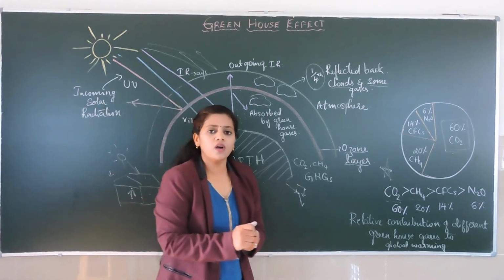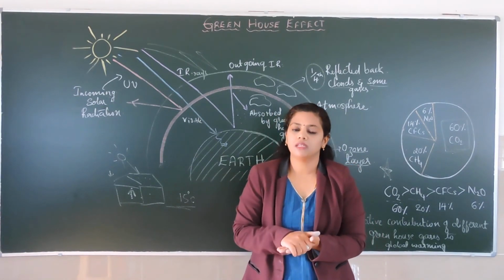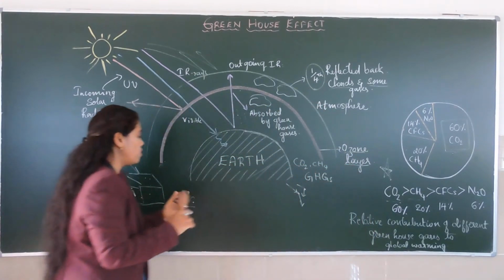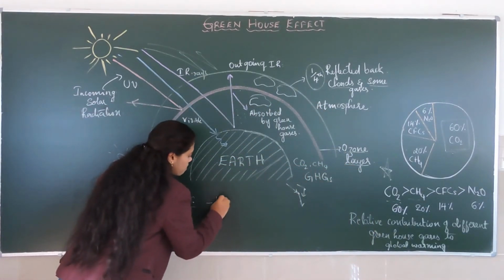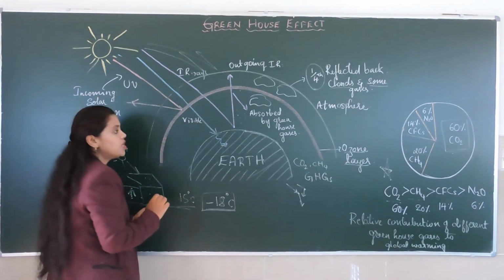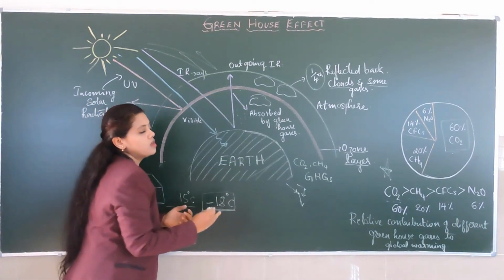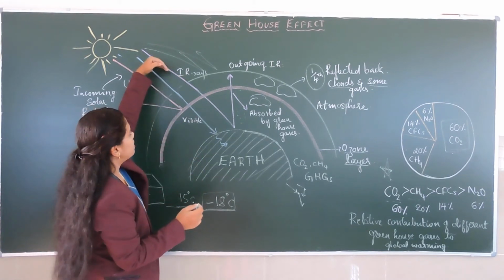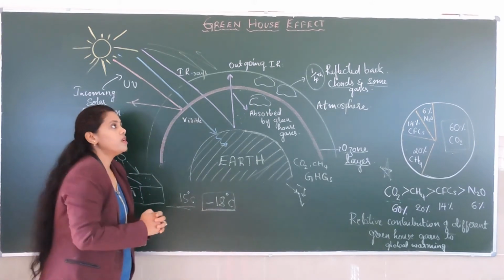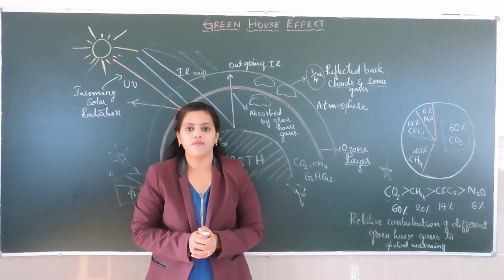This greenhouse effect is a natural phenomenon by which our Earth maintains a stable temperature. If the greenhouse effect had not been there, what would have happened? The temperature would be about minus 18 degrees centigrade. It would have been so chilly, as there would be more reflection of the radiations which are coming here, right? In this way the Earth's temperature is maintained by the greenhouse effect.